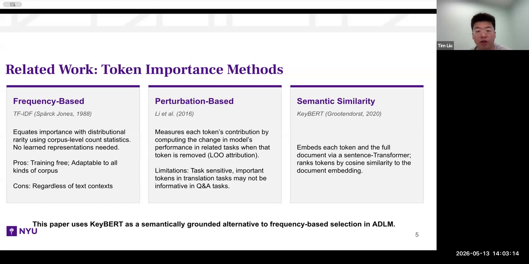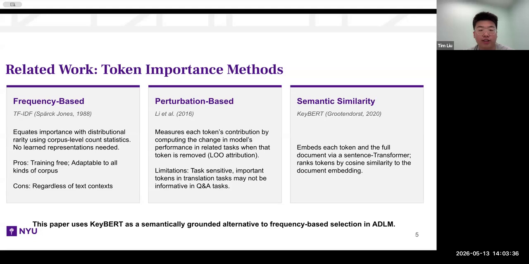If removing a token causes a large change, then the token may be important. This method is more directly connected to model behavior, but it can depend on the task too much. For example, important tokens in translation tasks may not be important in a Q&A task.